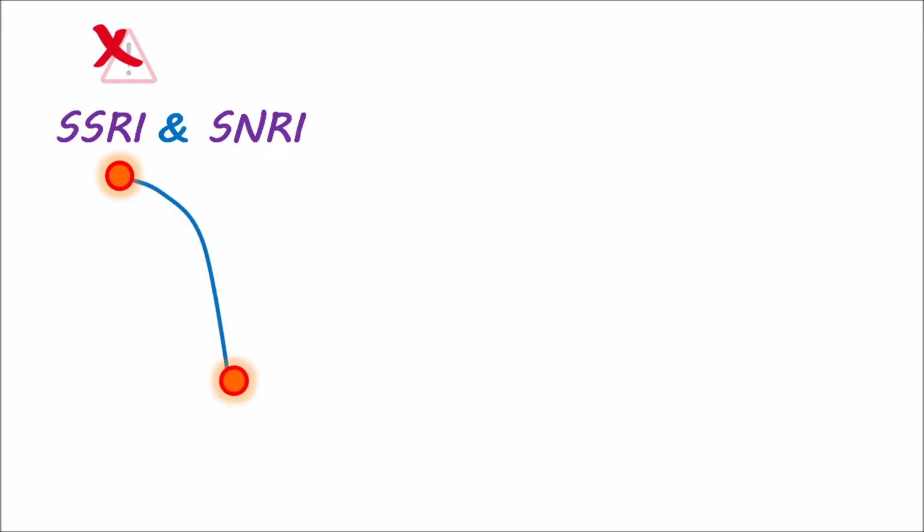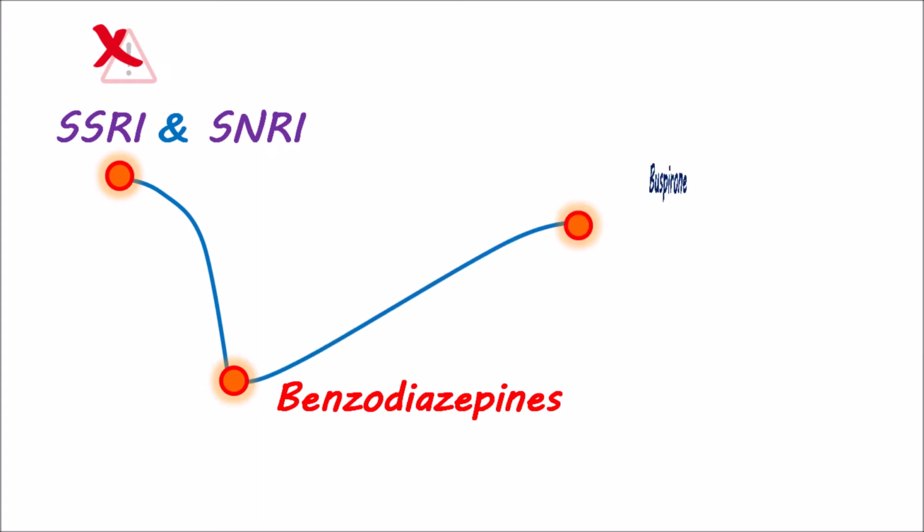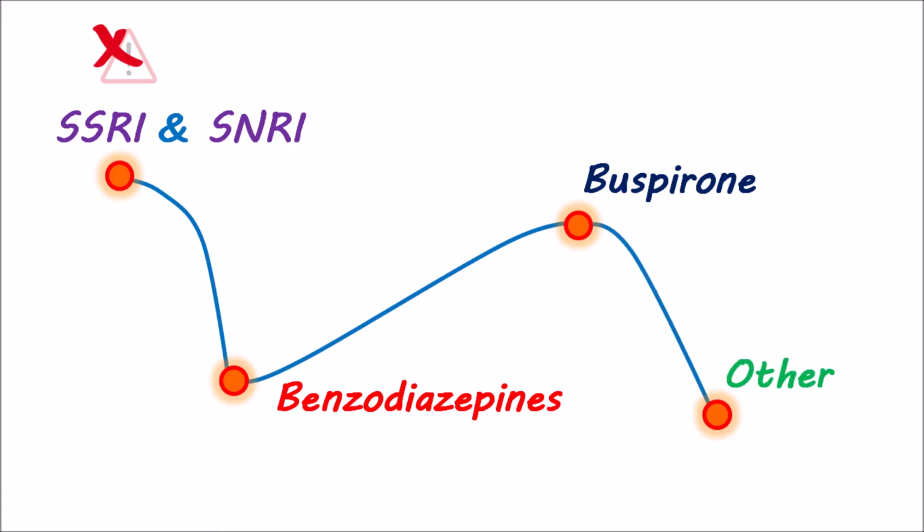Because of their low side effect profiles, lack of tolerance, and low potential for dependence, SSRI and SNRI are currently recommended as first-line agents in the treatment of anxiety. Benzodiazepines are considered next, as they produce an acute response in the reduction of anxiety, but they can impair motor activity and are associated with tolerance and dependence. Buspirone is another anxiolytic that lacks the limitations of benzodiazepines and is therefore indicated for chronic anxiety states.